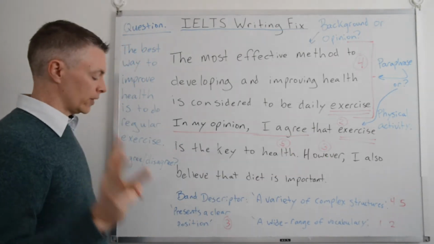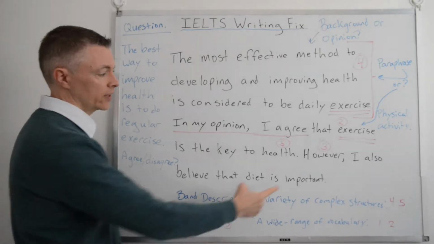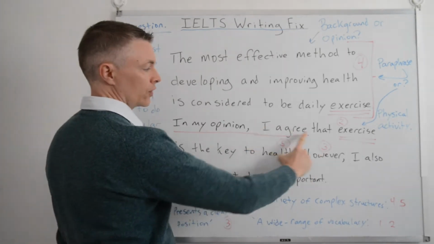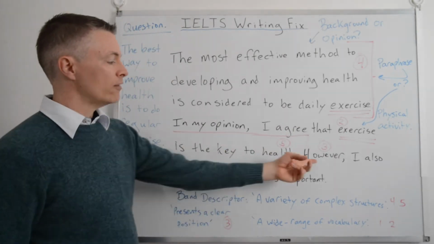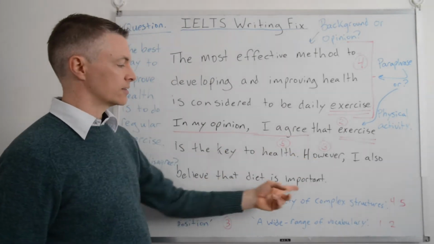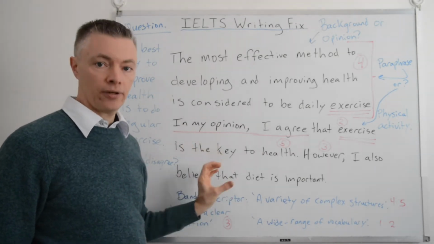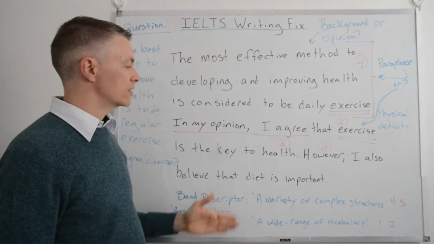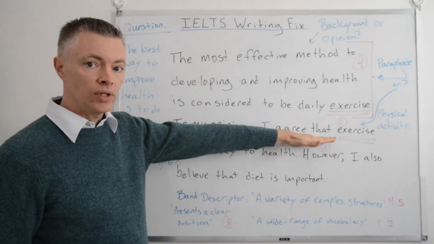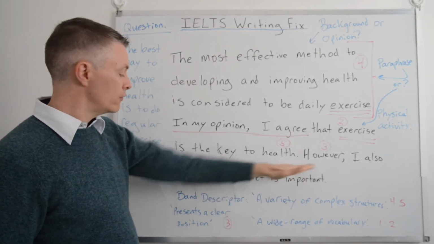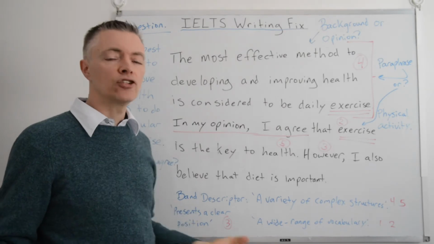Alright, number 3, we're looking at "presents a clear position." So here we have, "I agree that exercise is the key to health. However, I also believe that diet is important." Now, this position is not clear. Why? Because we don't know why they agree that exercise is important. And if you have other bits of opinion from the other side, they're not important.